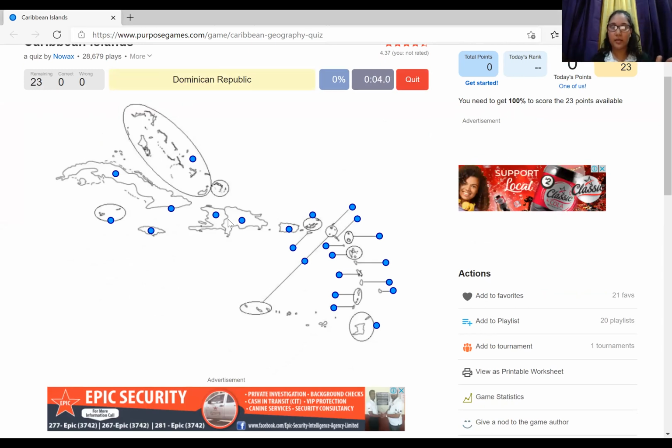Okay, so Dominican Republic. Remember, where is it? You all tell me. You remember when I said two countries share one island? Right, Dominican Republic is the right one. The Bahamas. Right. The Bahamas is a group of islands, not within the Greater Antilles. Very good. You're really catching on. Puerto Rico. I remember somebody said they've been to Puerto Rico before. Nice, very good. Haiti. The left of Hispaniola.